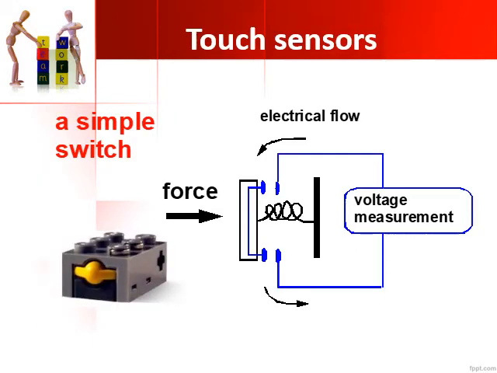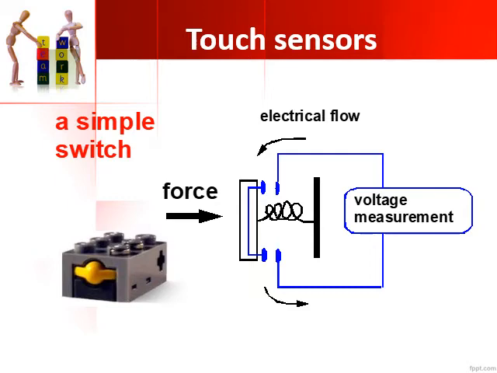So coming to the first sensor, which is a touch sensor, it's a very simple switch where you need to apply a force. You have this circuit diagram here. You need to apply the force from one end. If you consider a switch in your home, you just need to turn on the switch. The moment you apply some force or turn on the switch, you can see the contacts here are open as of now. The moment you apply force on this, these contacts get closed.